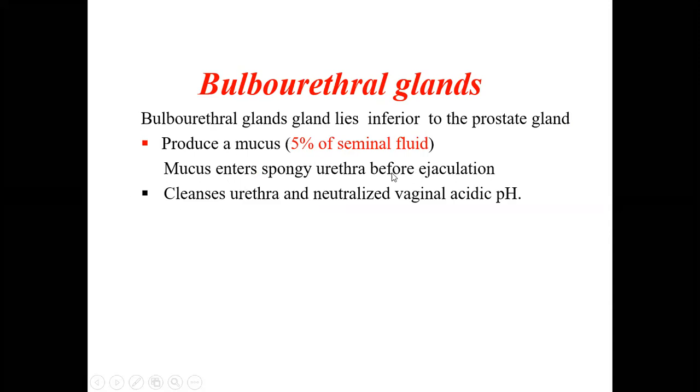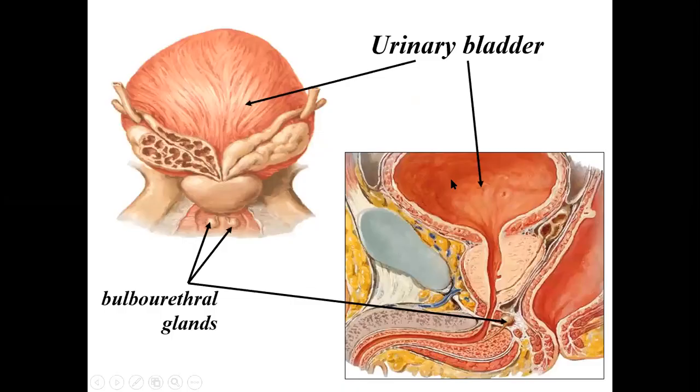Mucus enters the spongy urethra before ejaculation. So the bulbourethral glands produce mucus which enters the spongy urethra before ejaculation, cleanses the urethra and neutralizes the vaginal acidic pH. The vagina has an acidic pH that will kill the sperms. So this secretion from the bulbourethral gland produces the mucus, which not only clears the urethra but also neutralizes the vaginal acidic pH, so that the sperms can stay alive.